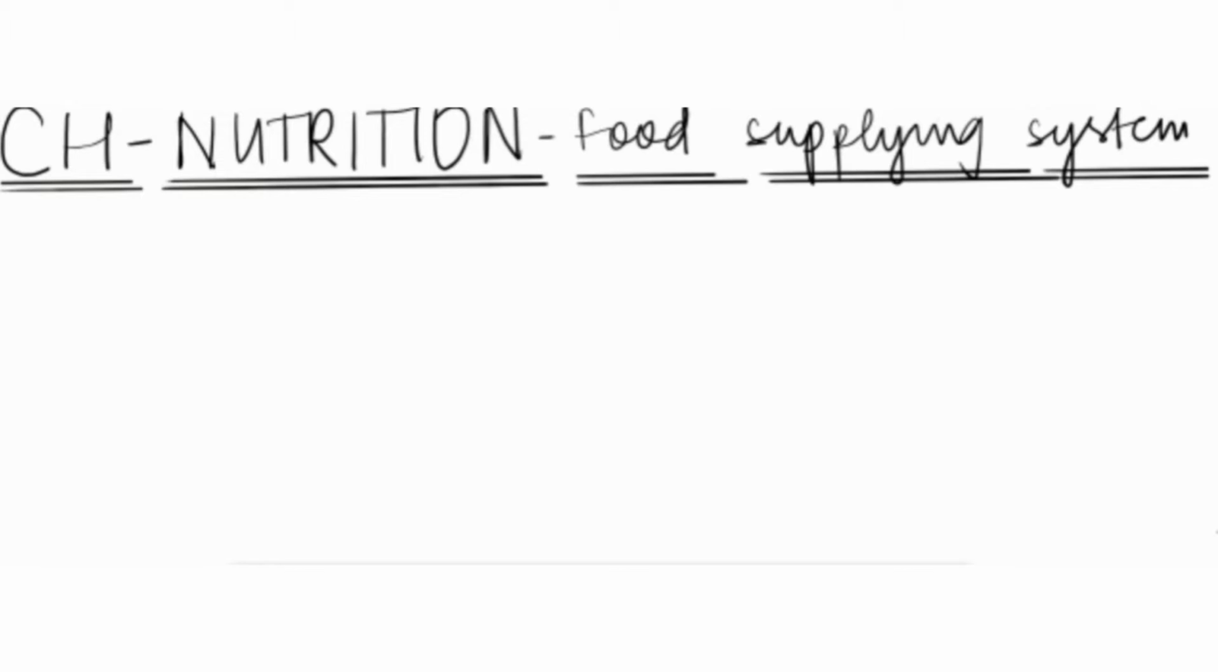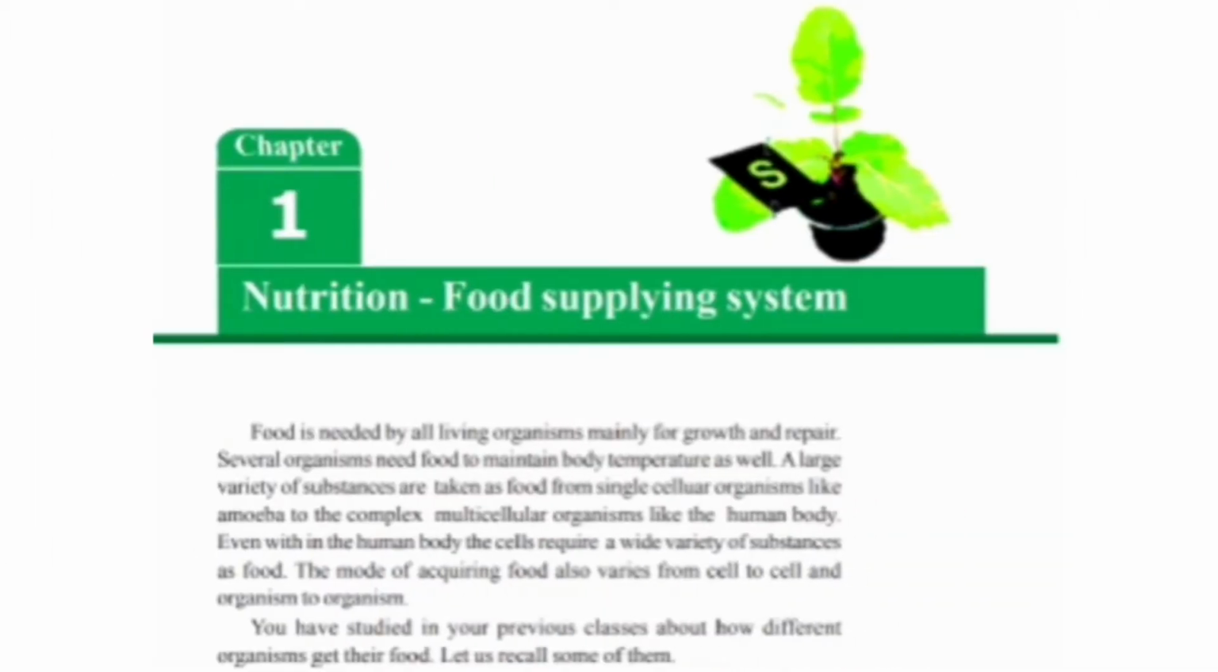And today we're reading Chapter 1, Nutrition, the Food Supplying System, of the Telangana State Syllabus. Now, food is needed by all living organisms mainly for growth and repair. So, we need food for growth and repair. And several organisms need food to maintain body temperature as well.